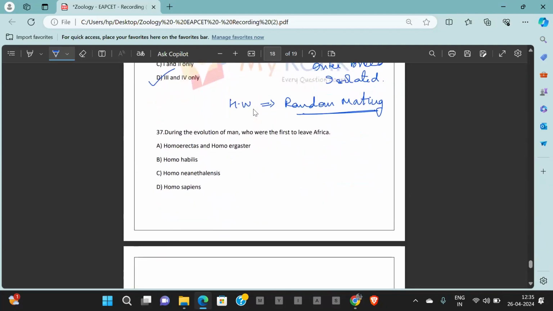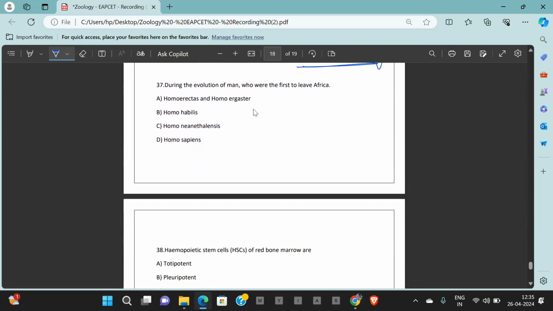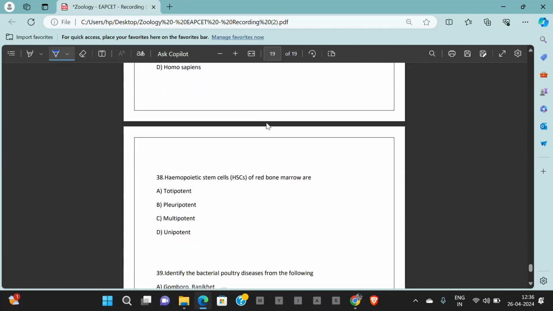Going ahead with question number 37. During the evolution of man, who were the first to leave Africa? It was Homo erectus and Homo ergaster. It's a direct question. Who left Africa for the first time? It's Homo erectus and Homo ergaster. Question number 37. Answer is option A.